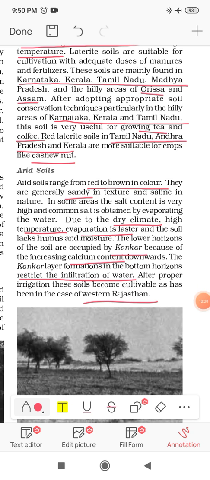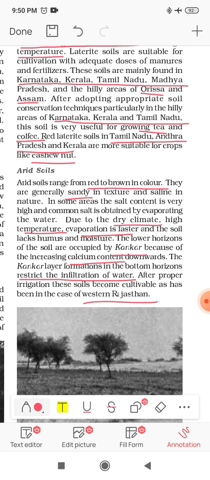After proper irrigation, with high-tech technology, it is possible to cultivate, and in some parts of Rajasthan where we have water and an irrigation system, it is basically only in western Rajasthan where cultivation is possible.